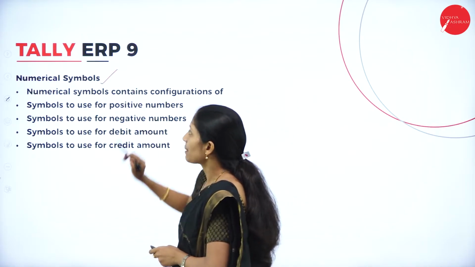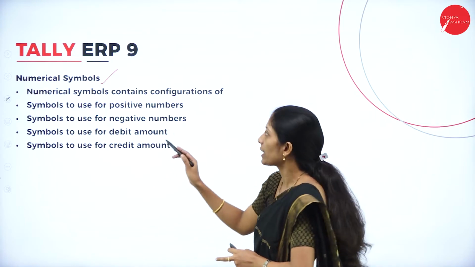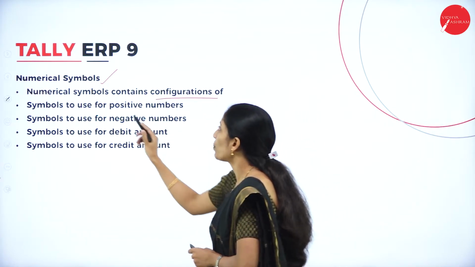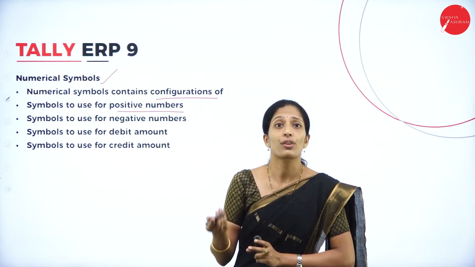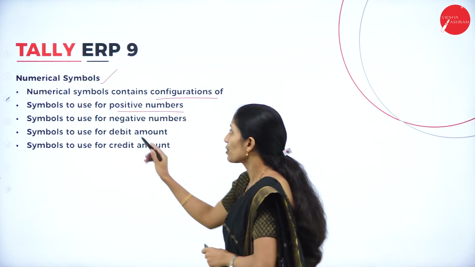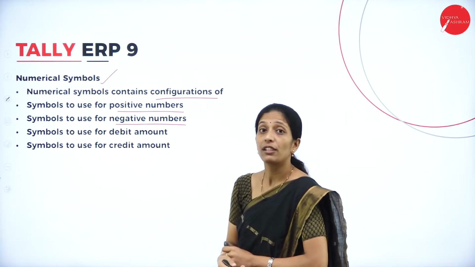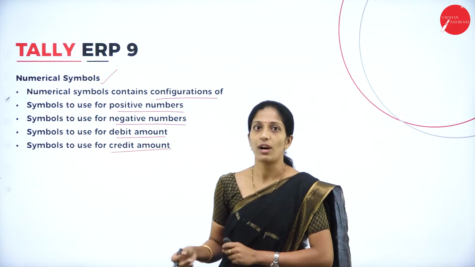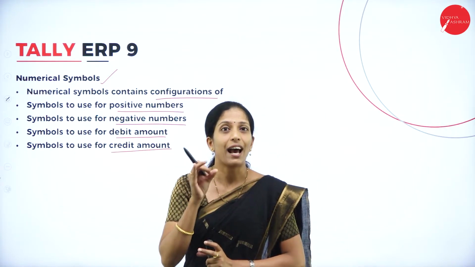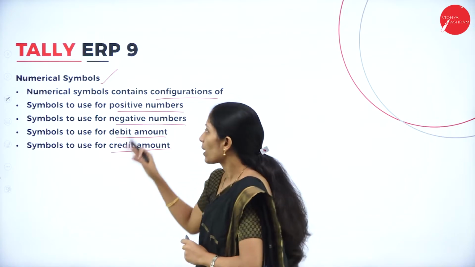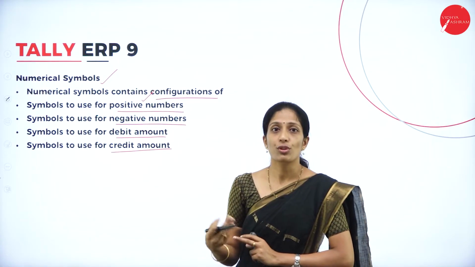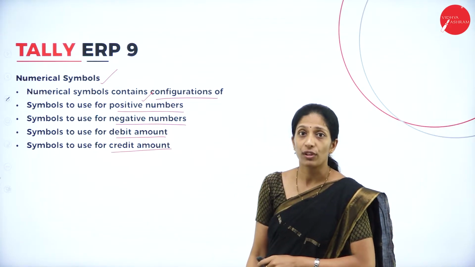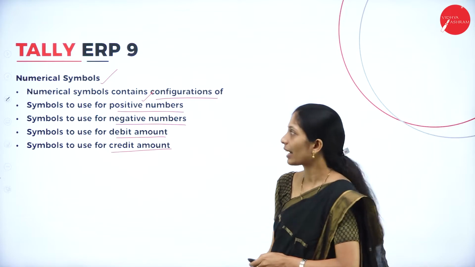Next, under numerical symbols, there are certain items like configuration of the symbol to use for positive numbers. What is the symbol you are going to use for positive numbers? Symbol to use for negative numbers, symbol to use for debit amount and symbol to use for credit amount. So you will have these symbols: symbols to use for positive numbers, negative numbers, debit amounts and credit amounts.